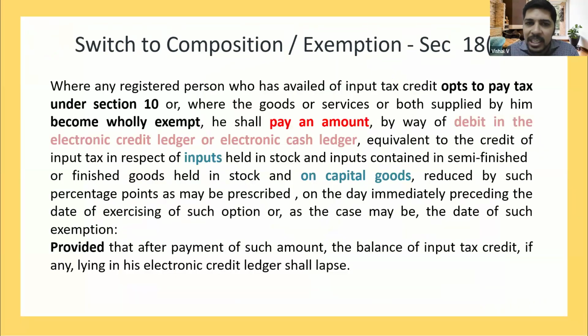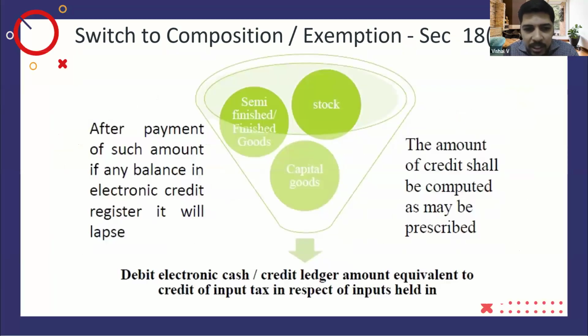This is also applicable in case where a particular commodity is being shifted from taxable to exempted. So 18.1 covers exempted to taxable, and 18.4 covers taxable to exempted. So if there is any notification by way of which taxable goods become exempted, then the ITC which is availed on that taxable commodity also has to be reversed on the date of the notification, wherein it says from taxable to exempted. We'll just proceed further.